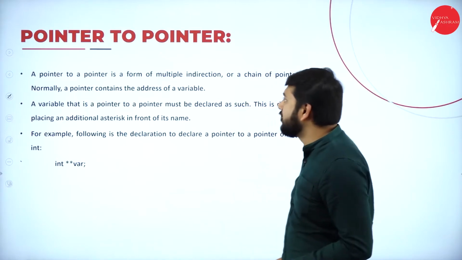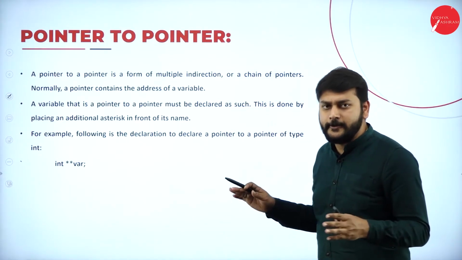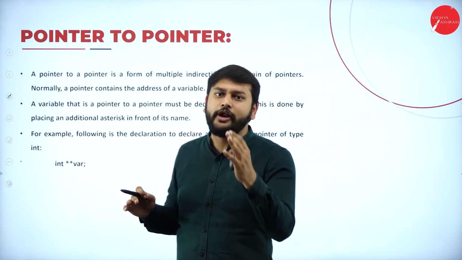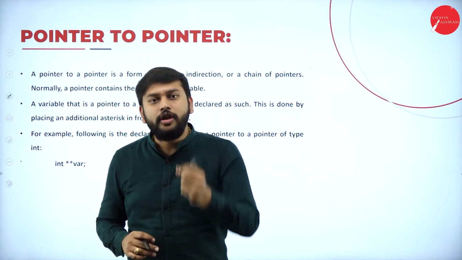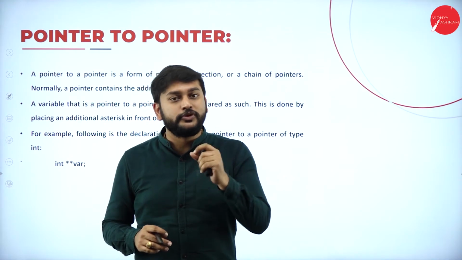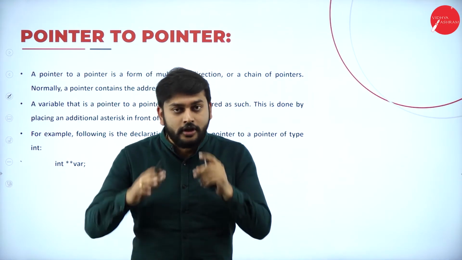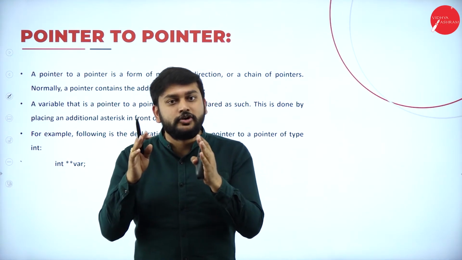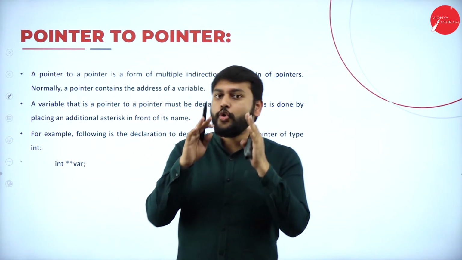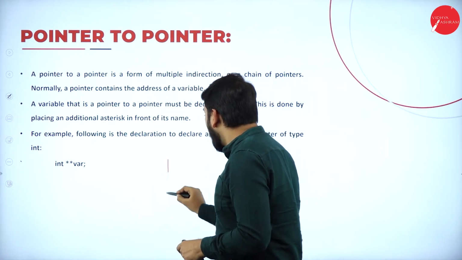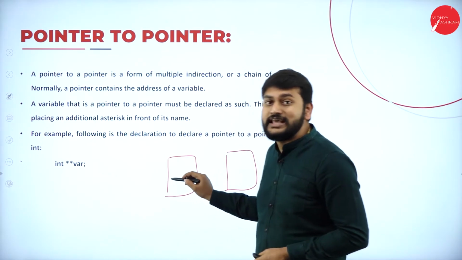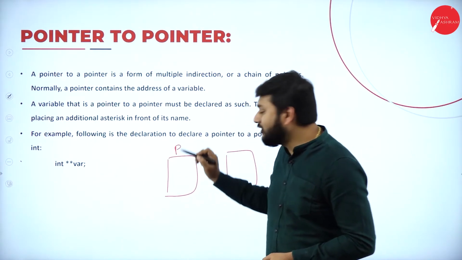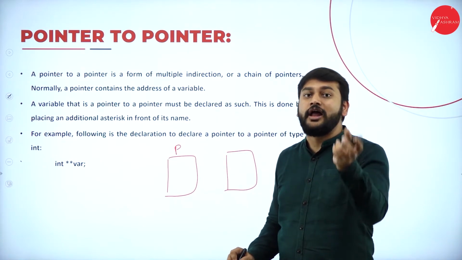Moving forward to the next concept that I have, pointer to a pointer. What exactly is a pointer to a pointer? According to you all? Guys, you all know that a pointer is a variable which holds the address of another variable. Now, it's a very simple concept that you need to understand. So pointer to a pointer. Observe, this is a pointer variable that I have. This pointer variable holds the address of another variable.